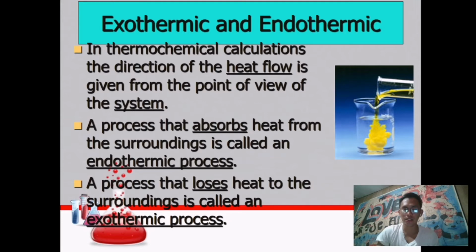So those chemical reactions have a very common difference when it comes to absorption and release of heat. By just simply looking at the absorption and release or loss of heat, we can now identify an endothermic process from an exothermic process.